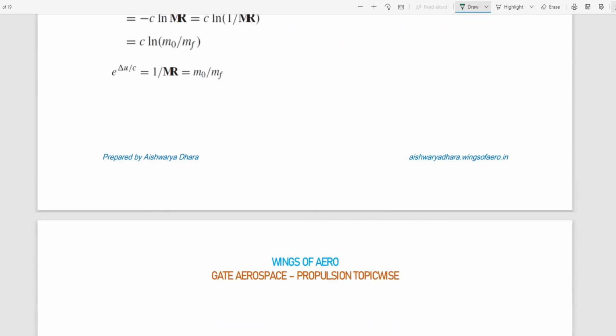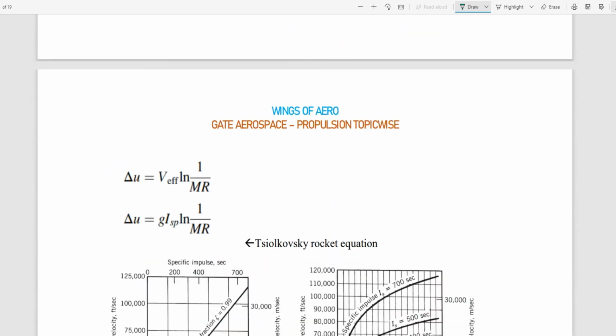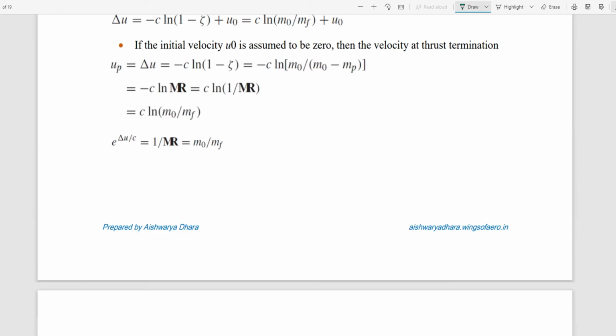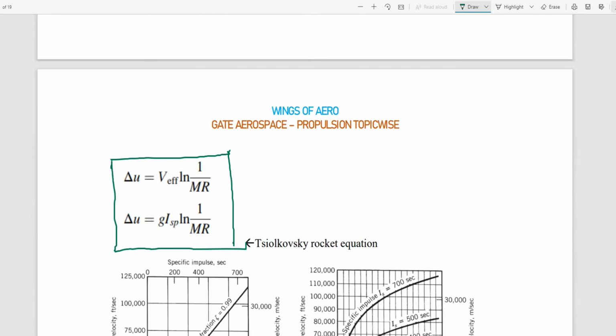This is a derivation. The final expression is this one. Velocity increment. What is mr?